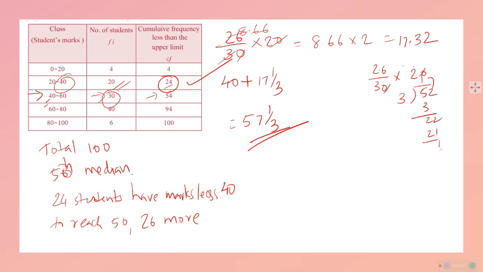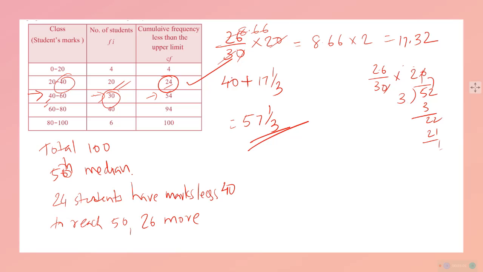This way we can approximately find out. मतलब 26 out of 30 have got mark between 40 to 60 and that mark range is 20. So what is that value? 26 out of 30 of 20 marks is equal to 17.32 या 17 and 1 upon 3. And we added that, we got it. And it is approximately correct.